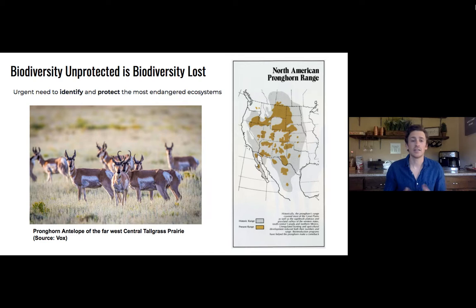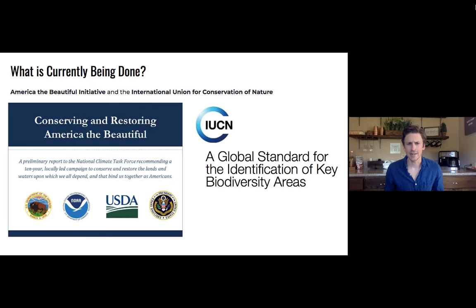Scientists bring together collective data from a variety of biological and ecological sources to define areas that successfully meet the required conservation criteria. Some of these data sources can include species populations, such as the pronghorn antelope of the central tallgrass prairie. Once abundant in the western half of that ecosystem, now has almost entirely been pushed out to the western United States. Other sources can include vegetative land cover, nesting sites, seasonal feeding patterns, or even the location of historic cultural heritage sites. So what is currently being done?